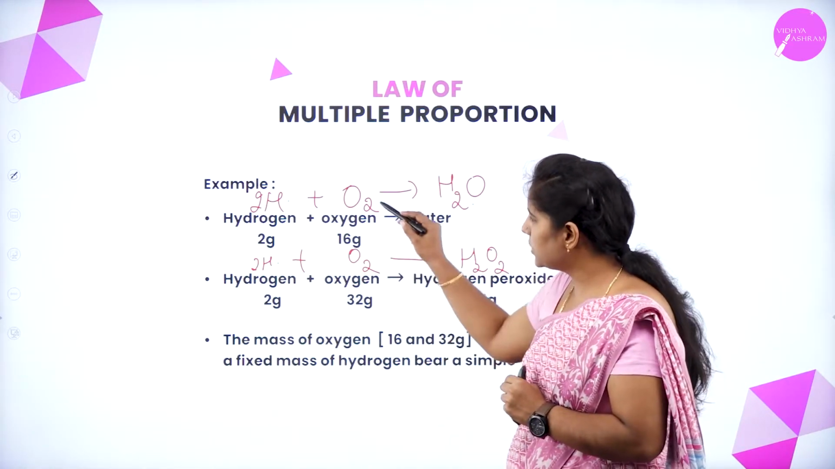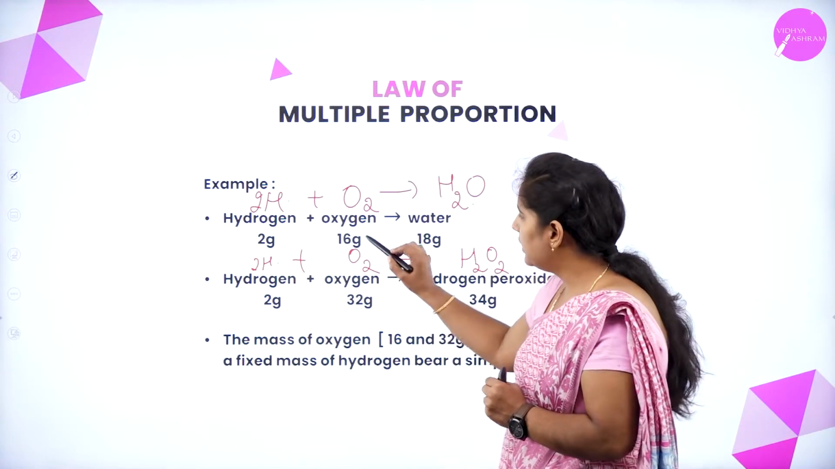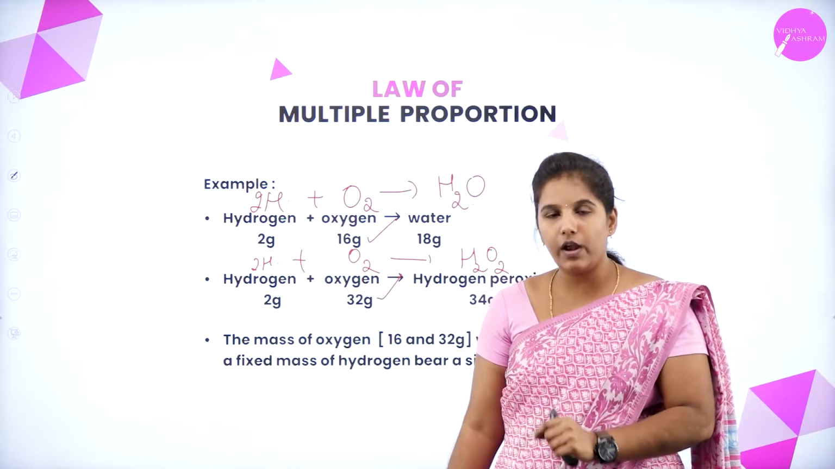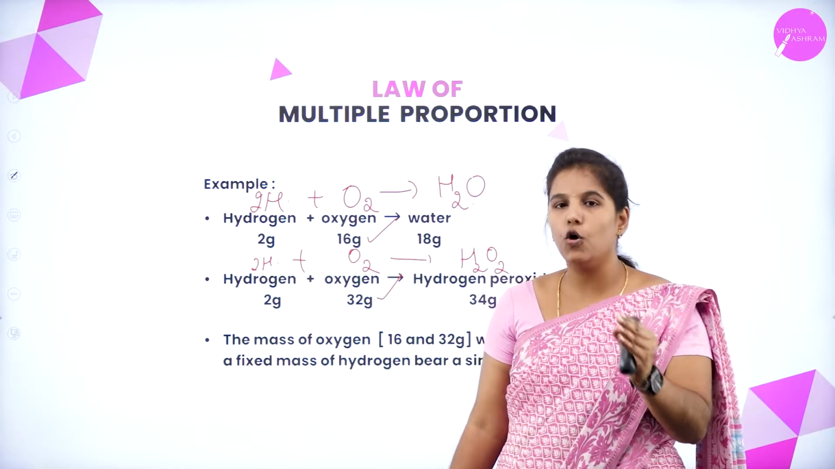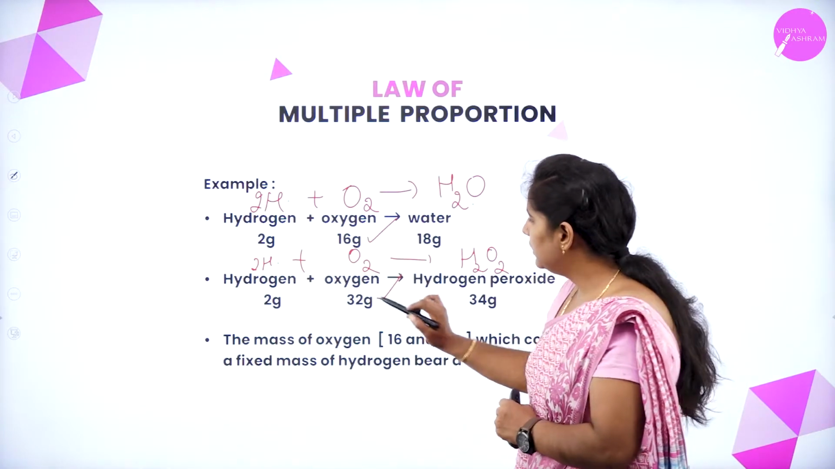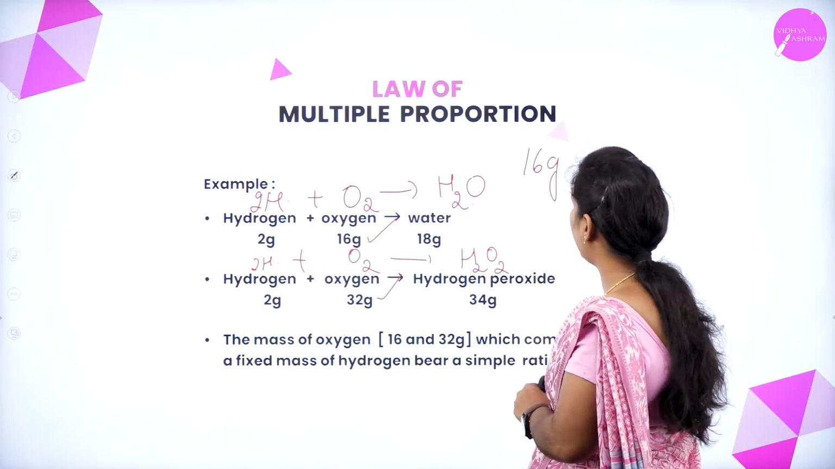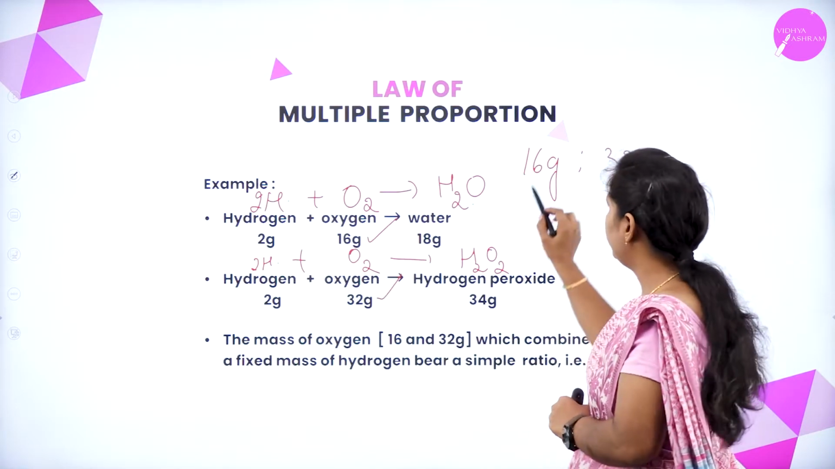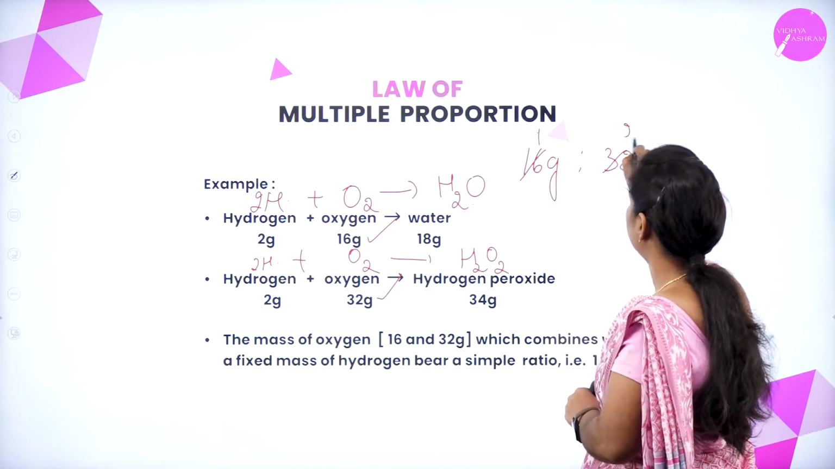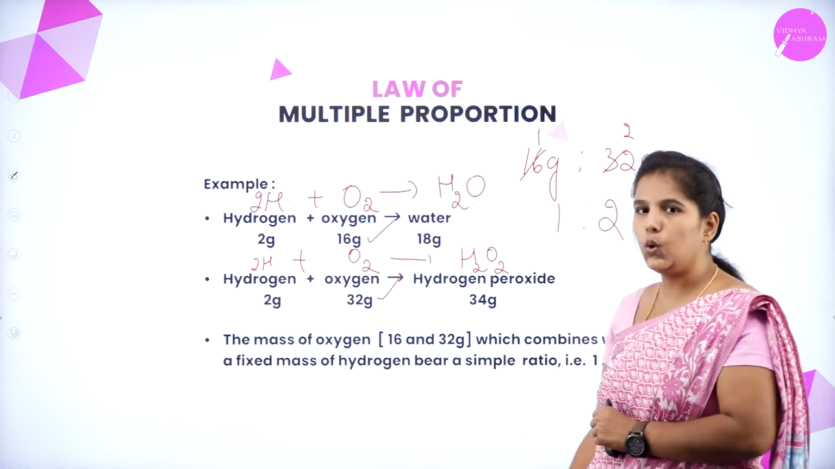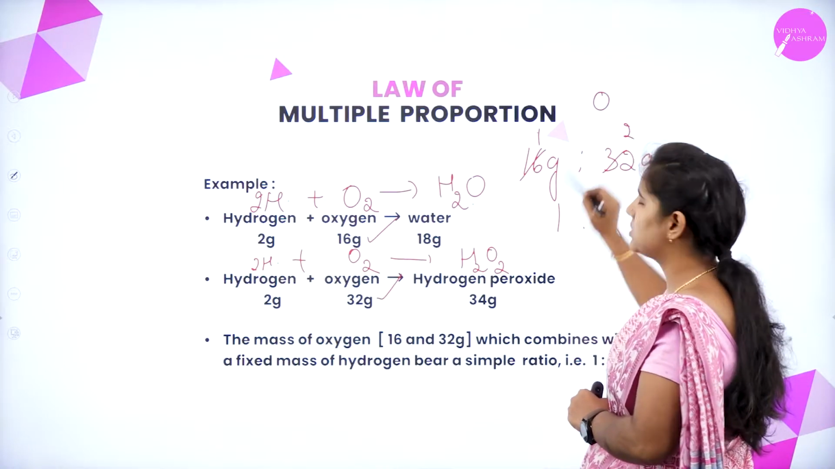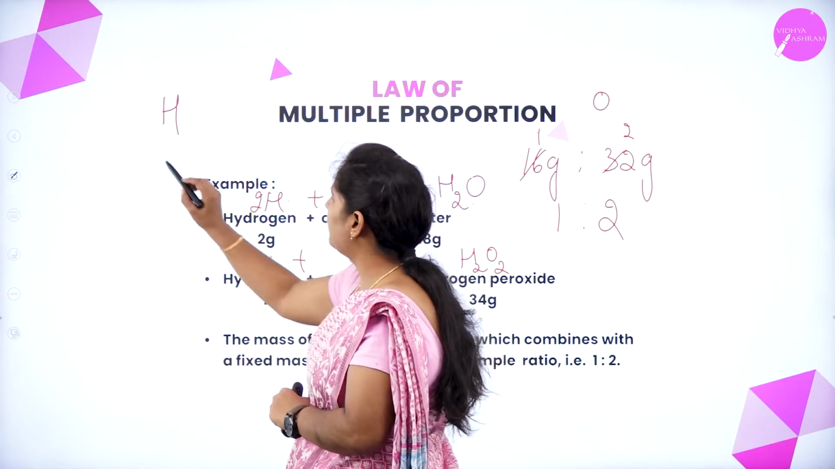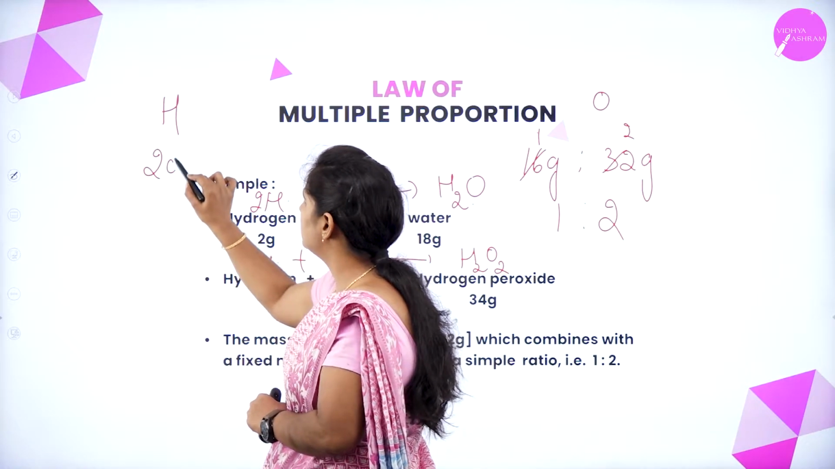But compared to this, you can see that the mass of the oxygen will be different, and they are present in a simple whole number ratio. Here, the oxygen mass will be 16 grams and the other oxygen mass will be 32 grams. If you divide, they are present in a 1:2 ratio. This is for the oxygen atom. If you consider the hydrogen, they are present in 2 grams, right?